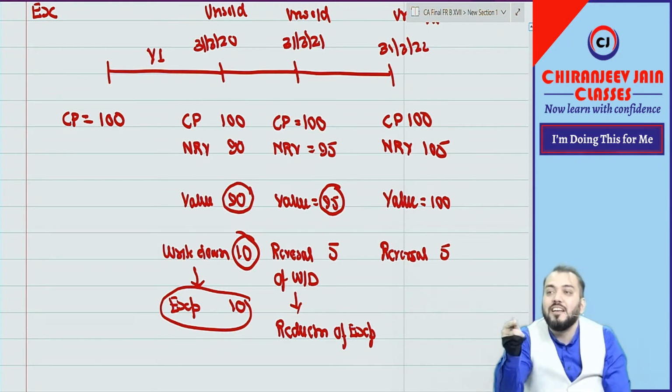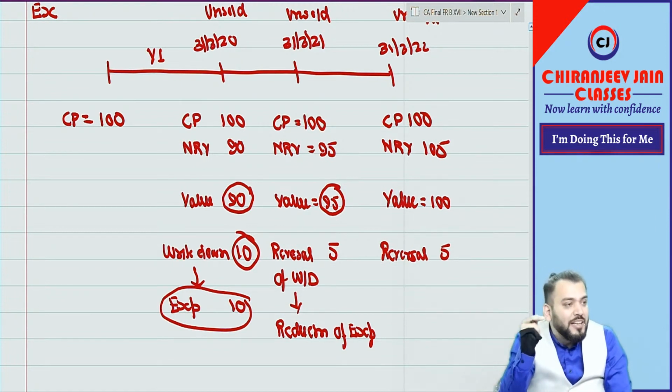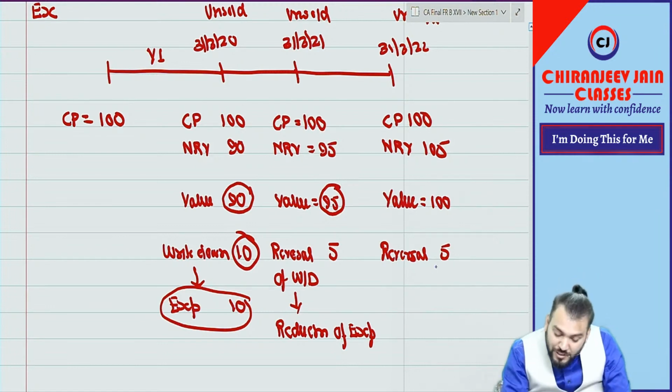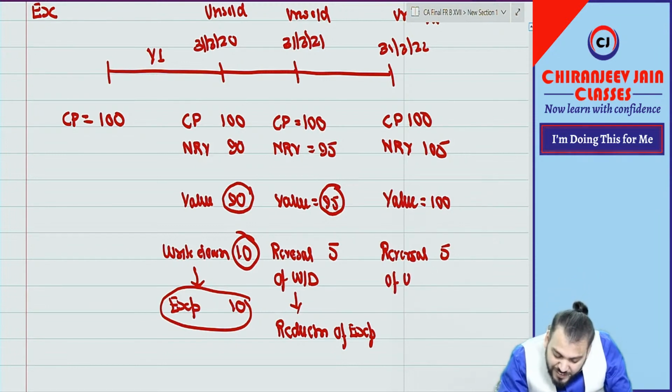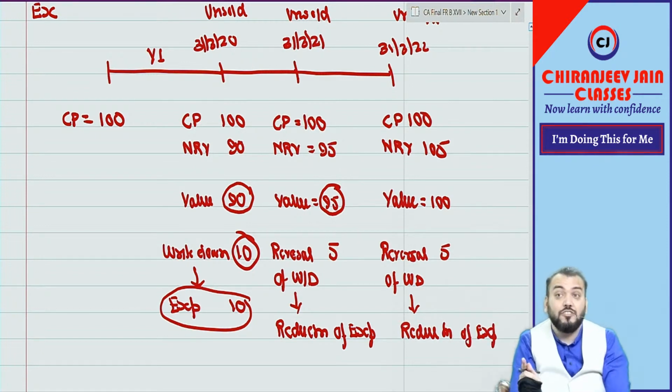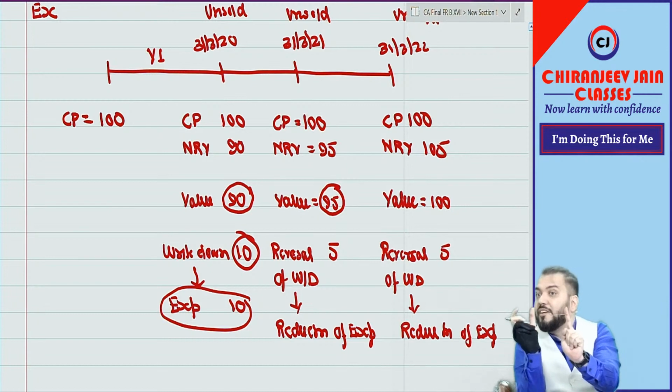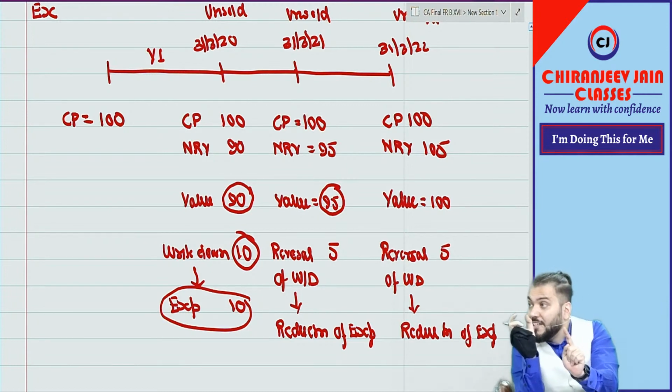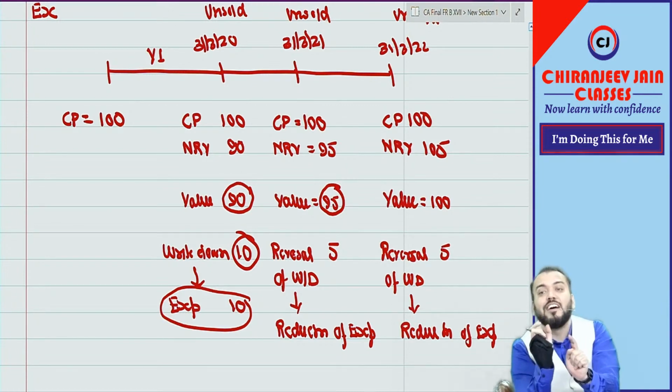Then you are valuing at more than cost price. So reversal cannot exceed the previous write down, and this will also be a reduction of expense. Understood? This is a reduction of expense, not income. This is the key word. A question will be asked from that point.